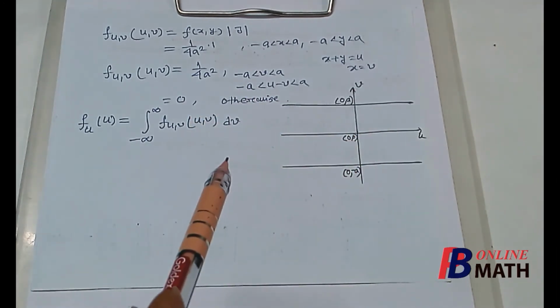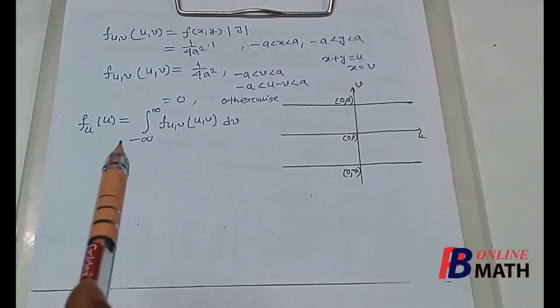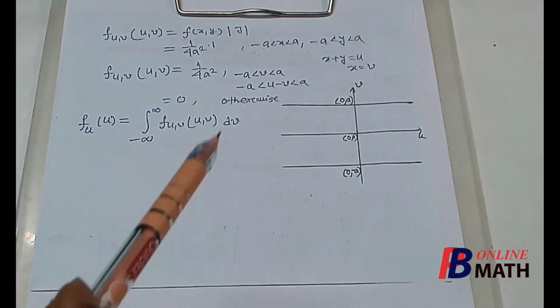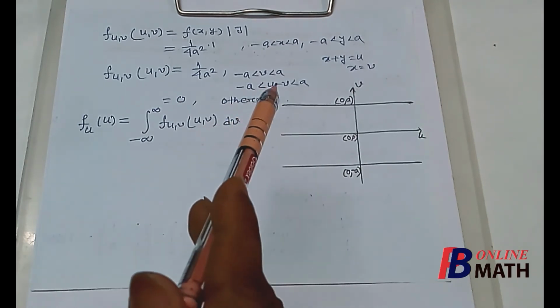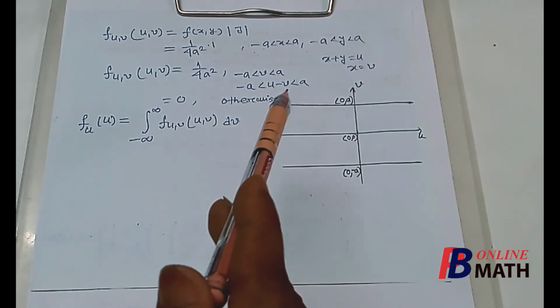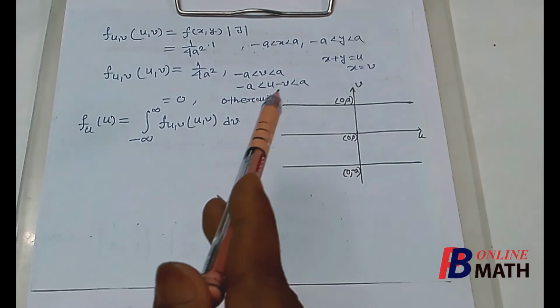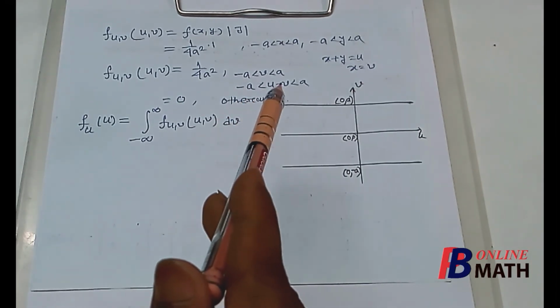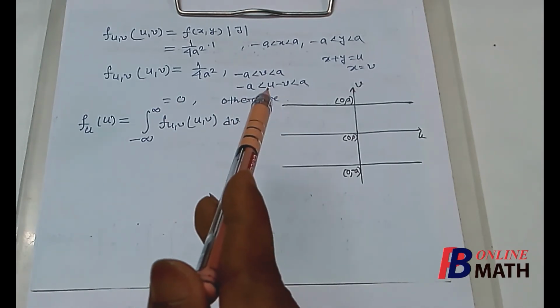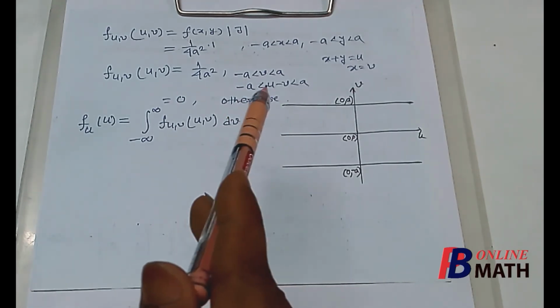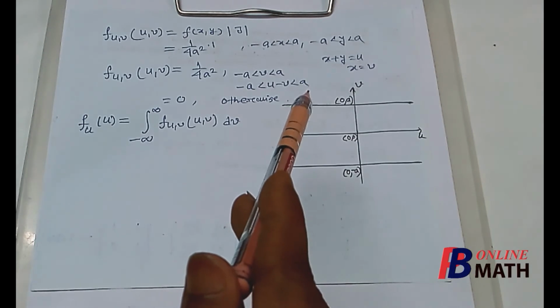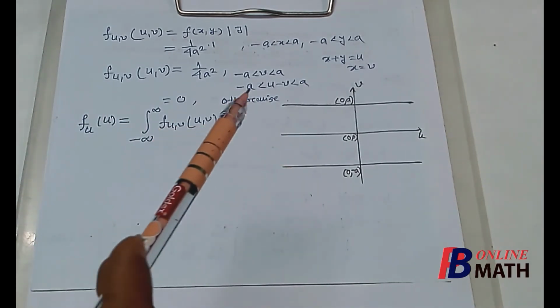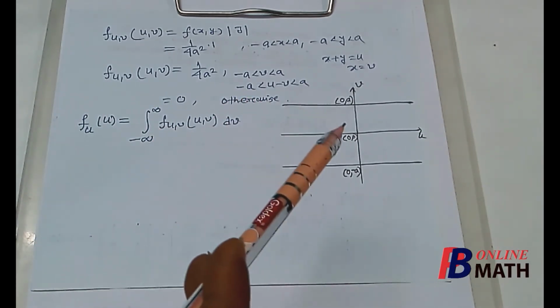Now let us find the ranges of x. Now here we find that if we consider this straight line u minus v equal to a and u minus v equal to minus a, then we find that the area is in between these two straight lines. So we first plot these two straight lines in this graph.